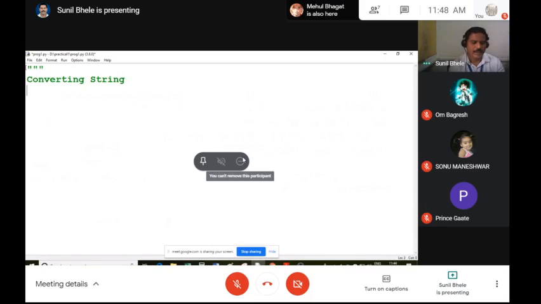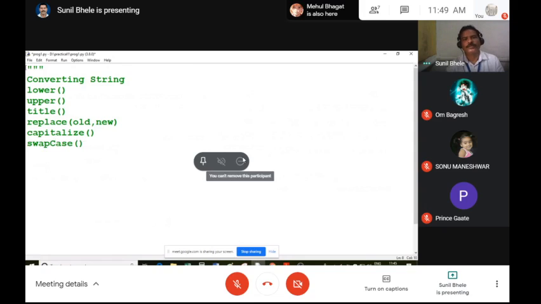Converting string: so write down lower and then upper, title, replace, capitalize, case. So I divide all those string methods into different categories, for example, testing strings or converting strings.